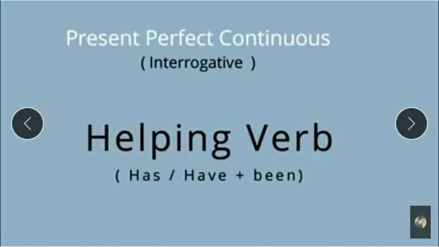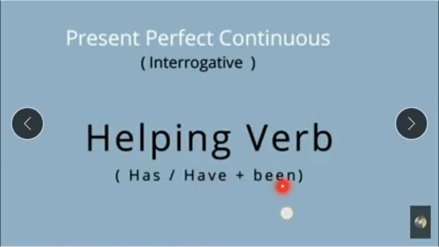Present perfect continuous interrogative. Here the helping verbs are has, have, been. In present continuous we had studied the helping verbs were am, are, is. Here the helping verbs are has, have plus been. Has is used with he, she, it and any name. Have is used with I, we, they and you.